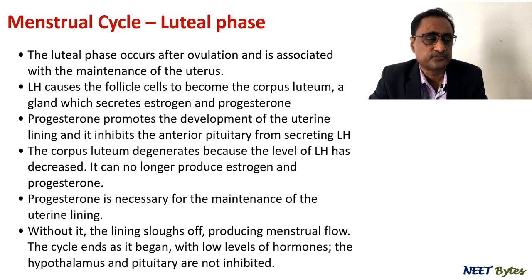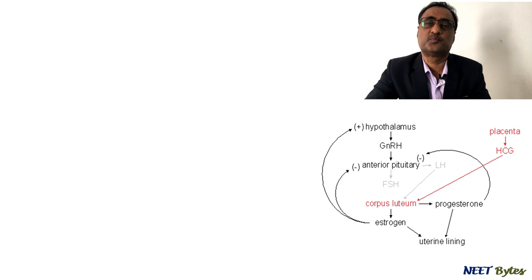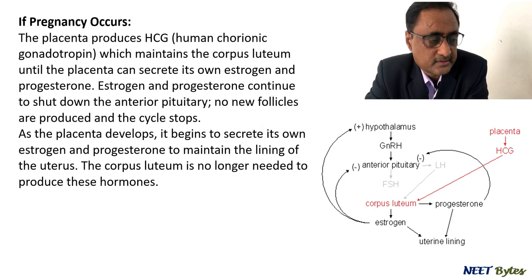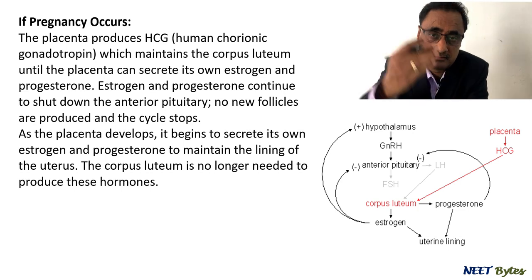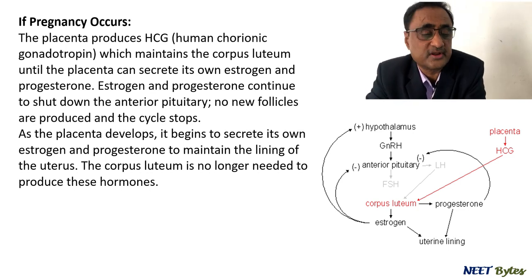Now let's talk about what will happen if pregnancy is going to happen. We know very well that the placenta is going to produce one hormone called HCG, or human chorionic gonadotropin. Now what is the function? The function of human chorionic gonadotropin is to maintain the corpus luteum. Why? Because the corpus luteum is required for the secretion of progesterone, and progesterone is required for maintenance of the lining of the uterus, right?